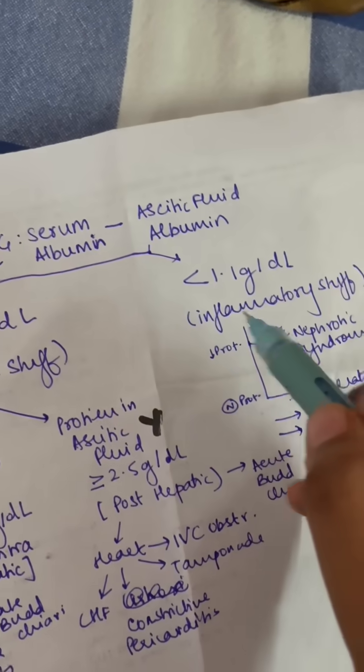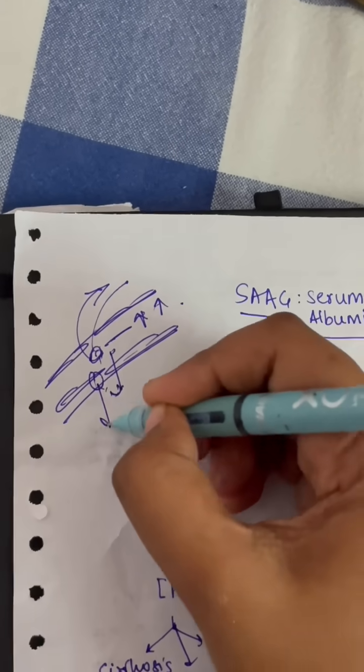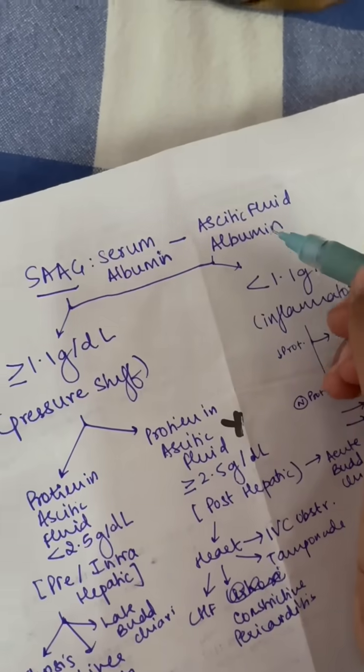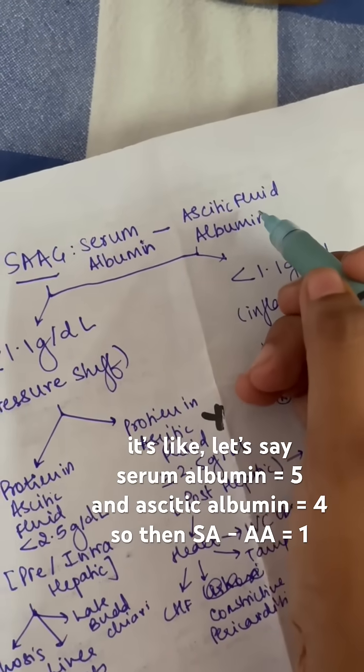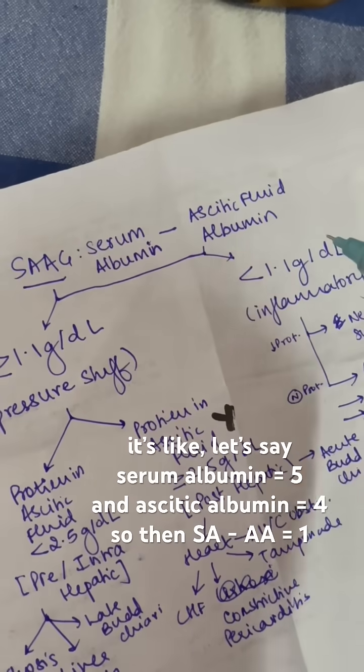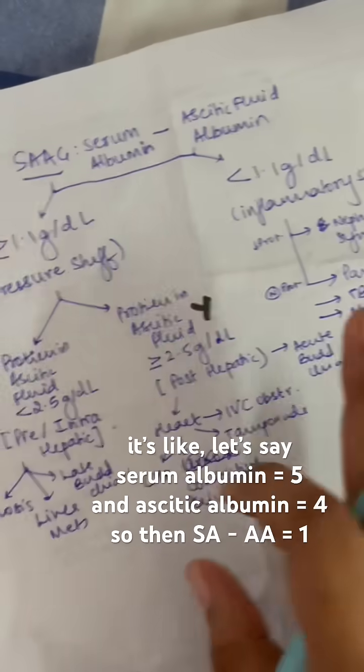Whereas in inflammatory things, there is exudation. So the protein is also coming out. So what happens is the amount of protein in the ascitic fluid is also more, which is why when you subtract the amount from the serum albumin, then you will get a quantity that is lesser than 1.1. I hope you understood that.